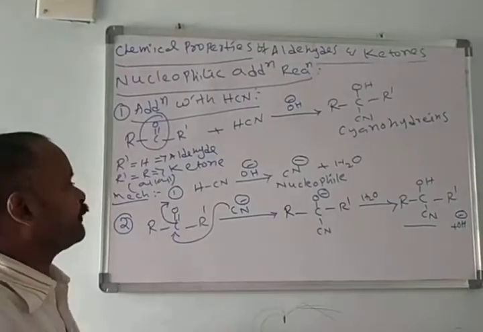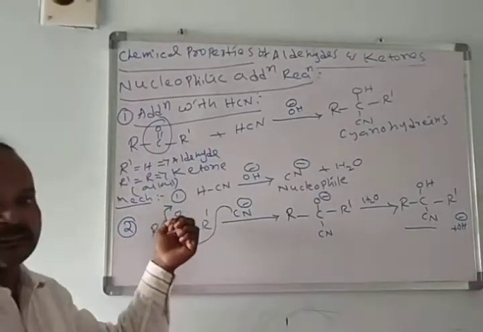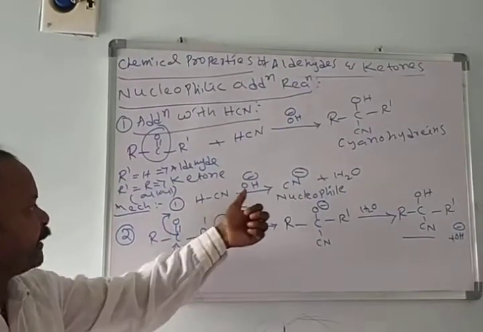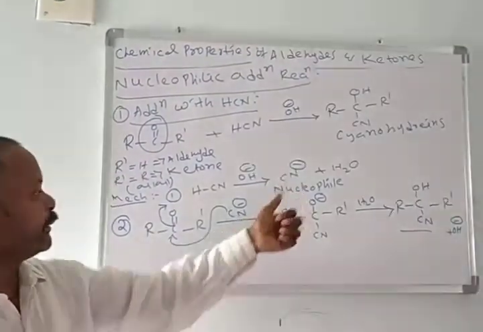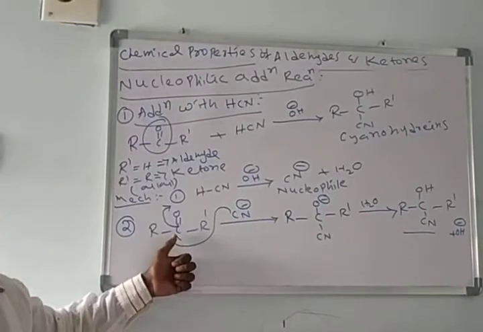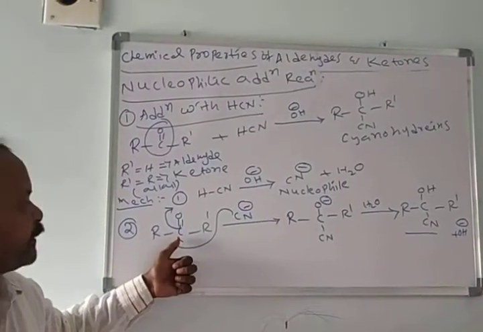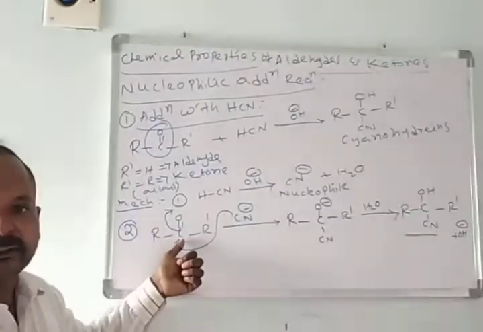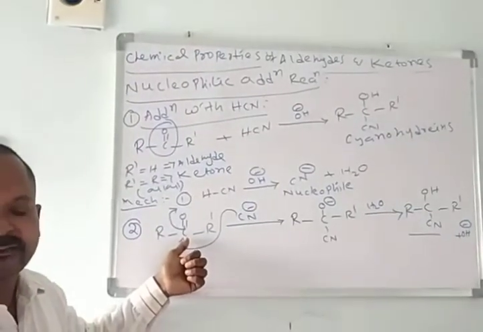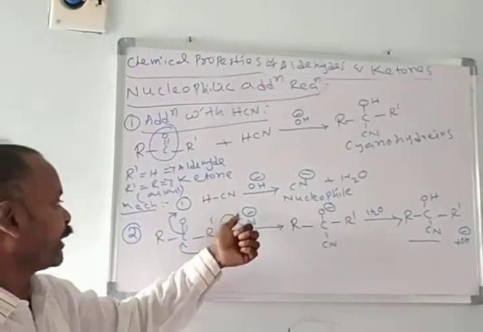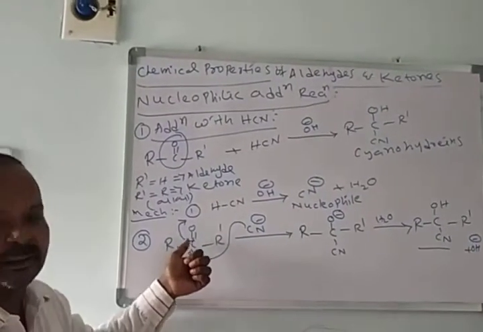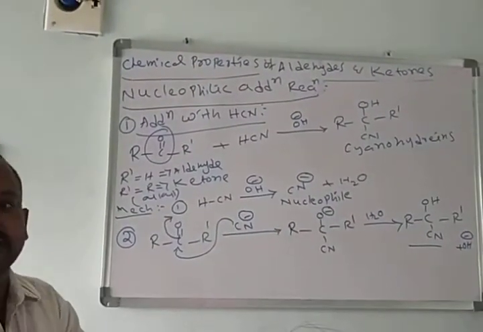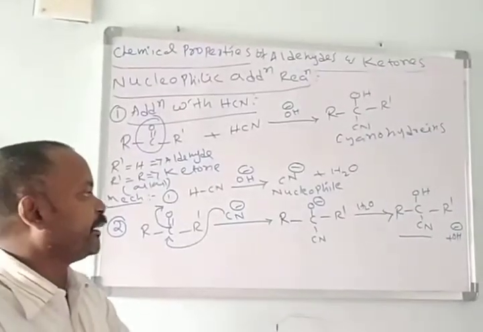It involves the following steps. See the mechanism. Hydrogen cyanide in the presence of base forms the nucleophile. This is a cyanide nucleophile. This cyanide attacks the carbonyl carbon. Already I said it is an electrophilic carbon, that means it always carries a positive charge. Here it attacks the carbon, electrons are transferred towards oxygen, and it forms the intermediate.